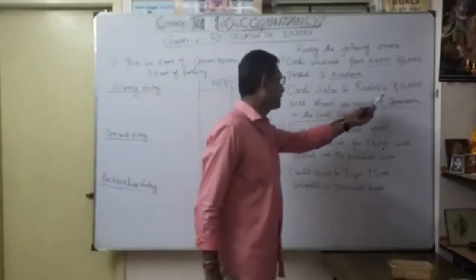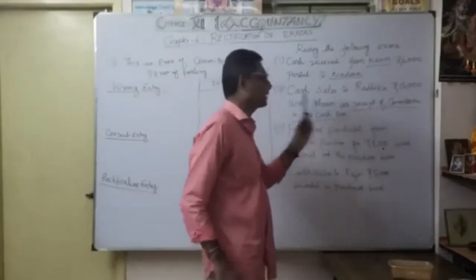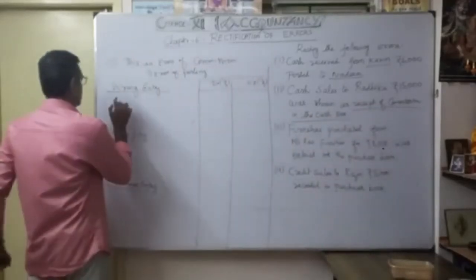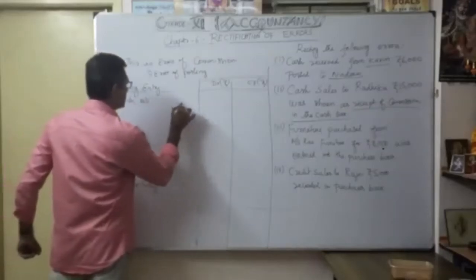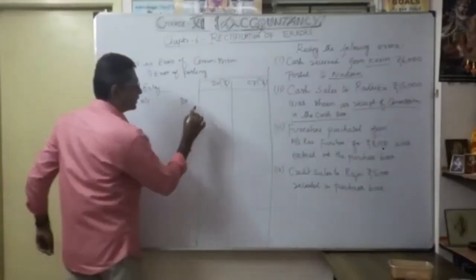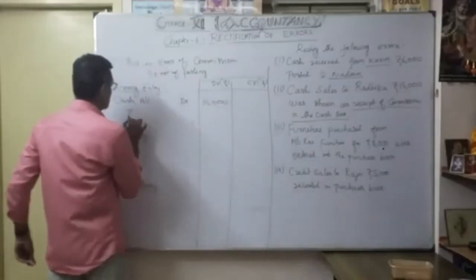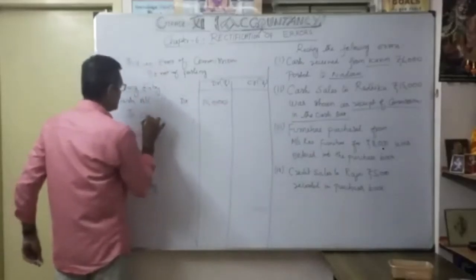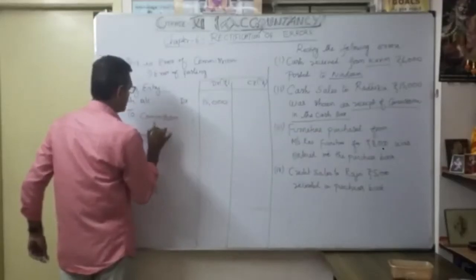So, what's the wrong entry? Cash sales to Radhika 15,000 was shown as receipt of commission in the cash book. So cash account debit, 15,000, and the credit is shown as a commission, as an income. Commission received account.